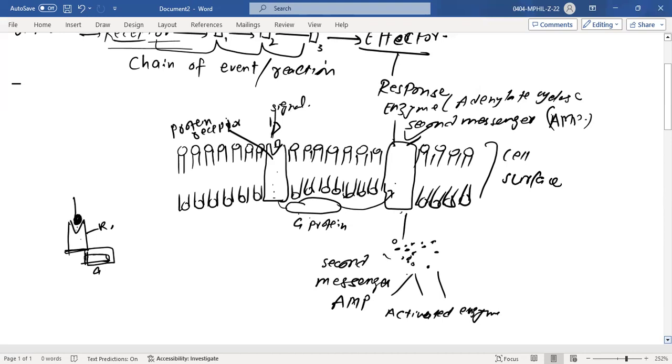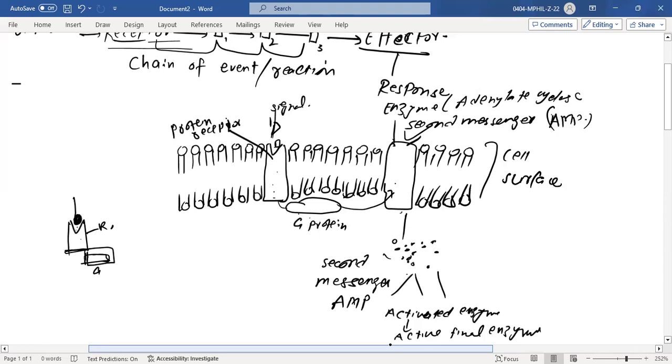These activated enzymes will activate the final enzyme because it is a cascade. It is the chain of events. So the signal comes here.